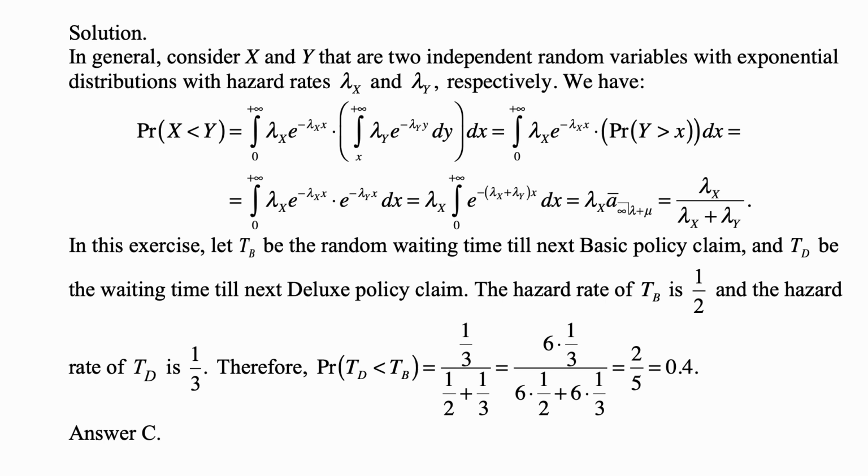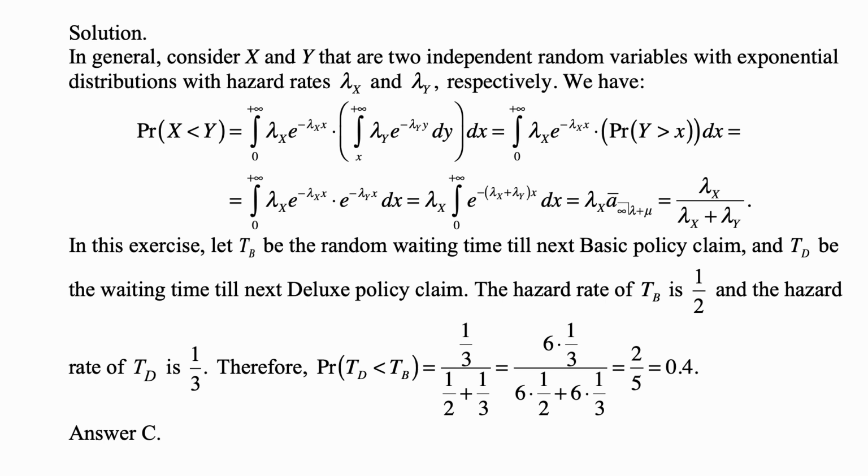So this is the integral from 0 to plus infinity of lambda x e to the minus lambda x times x, with respect to x, times the integral from x to plus infinity of lambda y e to the minus lambda y times y dy.